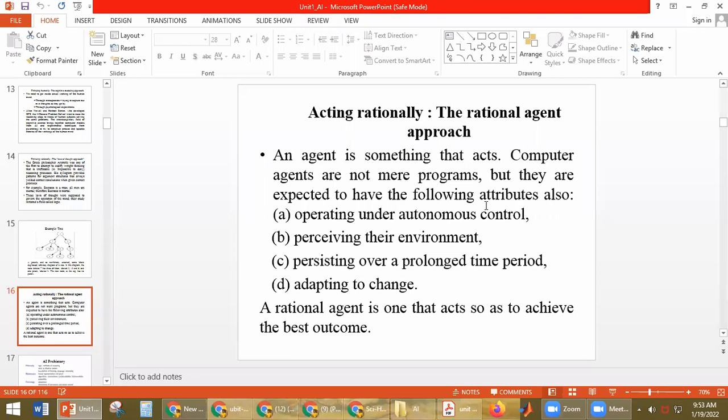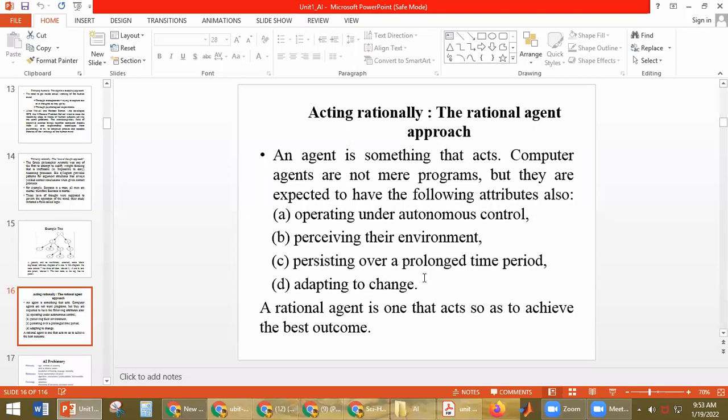They are expected to have the following attributes. Operating under autonomous control: without any control on them, they can operate by themselves. Perceiving their environment: they can receive information from the environment. Persisting over a prolonged time period: the activities they perform can continue for a prolonged time. And they are able to adapt to changes.